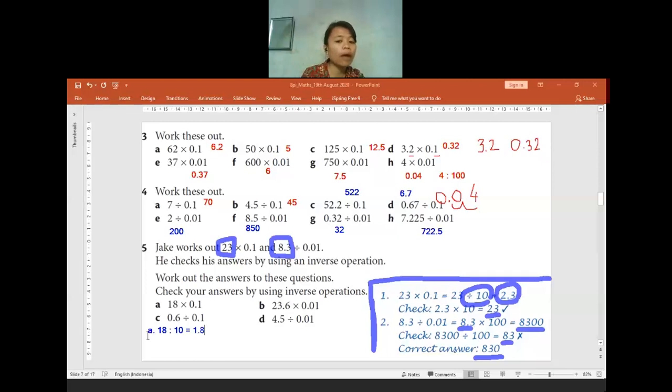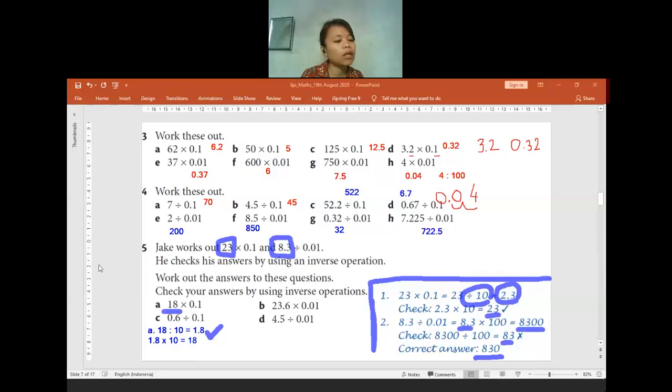So when you already have the 1.8 as the answer, you have to check it. So now we have to check it by 1.8. In here we do divide by 10. So opposite of divide we can do multiply. 1.8 times 10, the answer will be equals to 18. 18 is the same as the question given. So it means the answer 1.8 is already correct.